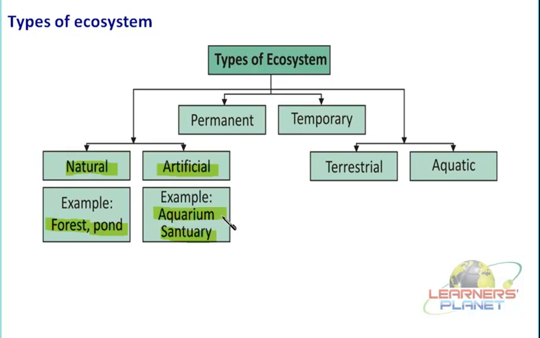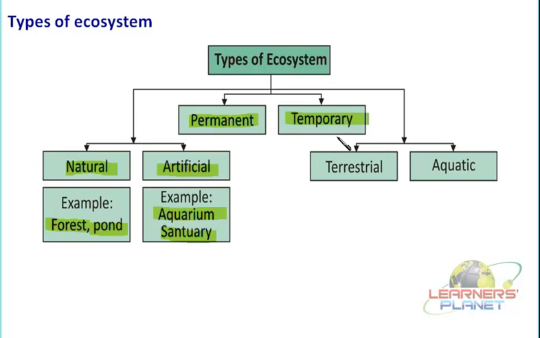Now there are different types of ecosystem which can be permanent or temporary. What do you think by permanent and temporary? Permanent is the one which, once established, will be present over there forever, of course if the balance is maintained properly between the biotic and the abiotic components. Temporary means it was established for a while, for a certain time period.